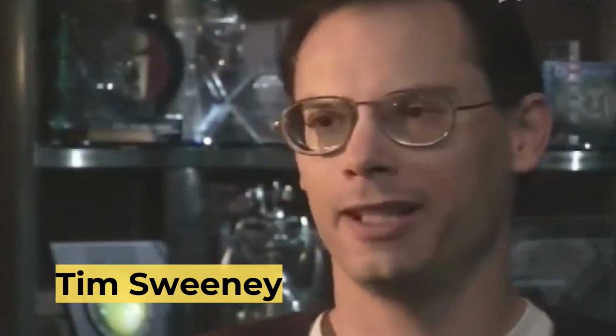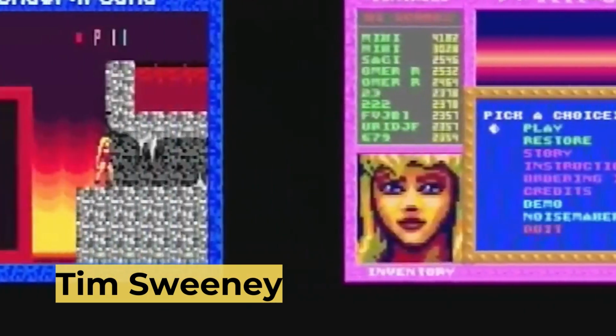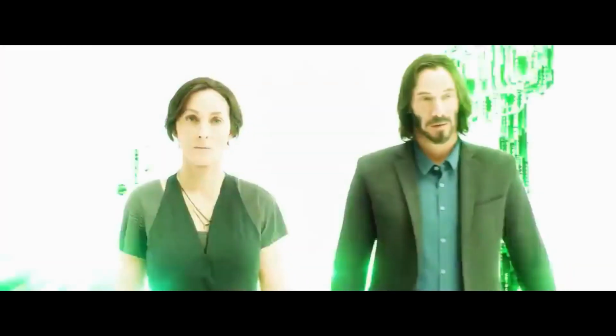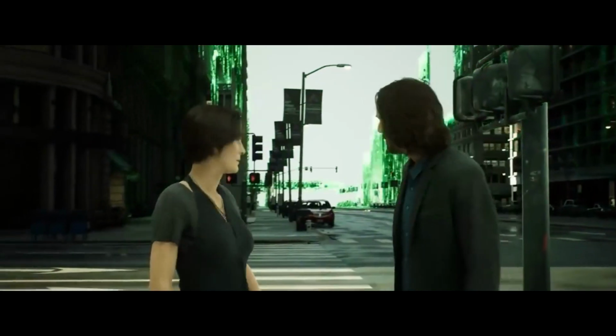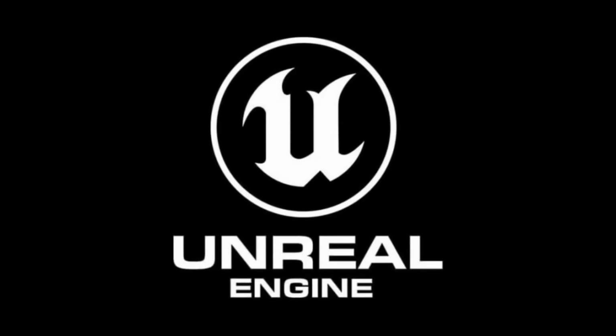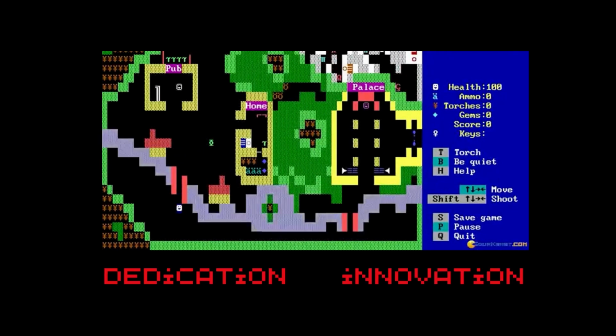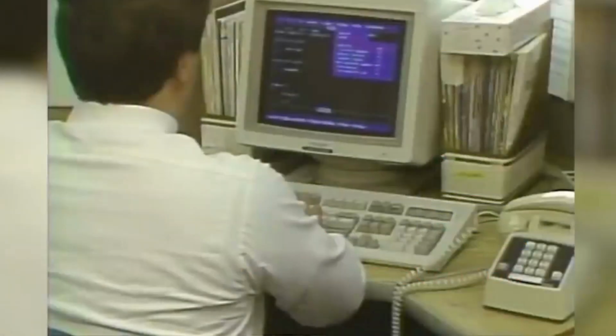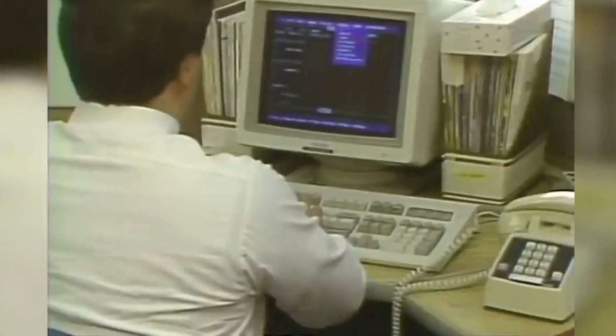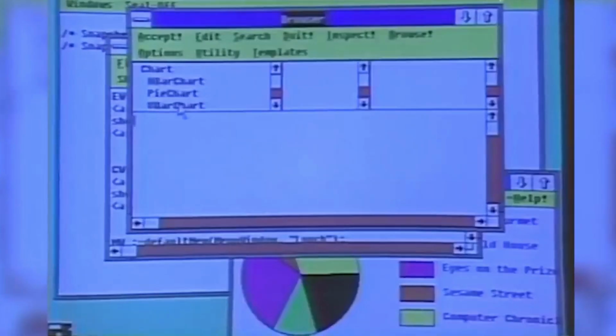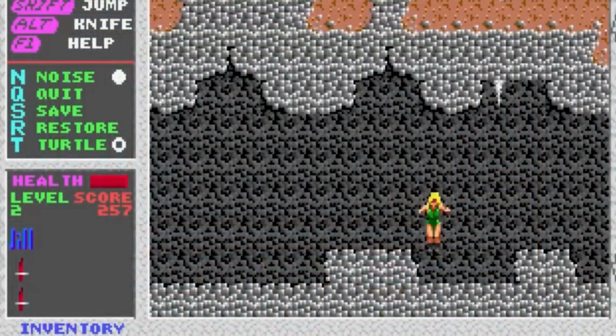In the year 1998, Tim Sweeney founded Unreal Engine. With a dash of magic and a hint of mischief, he set out to revolutionize the world of game development forever. But how did this technological marvel come to be? Well, it all started with a grand vision and a relentless pursuit of perfection. Unreal Engine began as a product of dedication and innovation. Its development team conjured a powerful concoction of cutting-edge technologies and intricate algorithms, resulting in a virtual masterpiece.